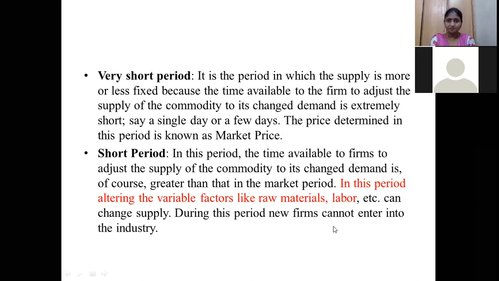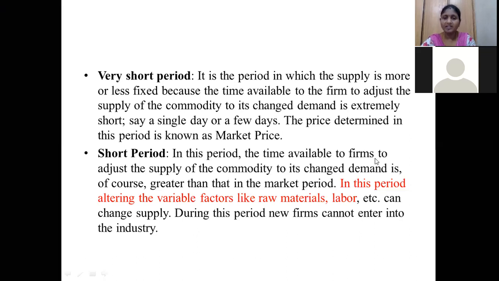Suppose I want to supply 10,000 uniforms. It is not possible in 1 or 2 days, but it is possible in 3 to 4 weeks by increasing the raw materials and by increasing the labor which is able to stitch those uniforms. So within 3 to 4 weeks, I can do that work. So that is the thing.